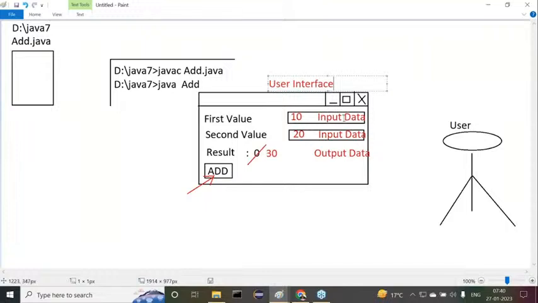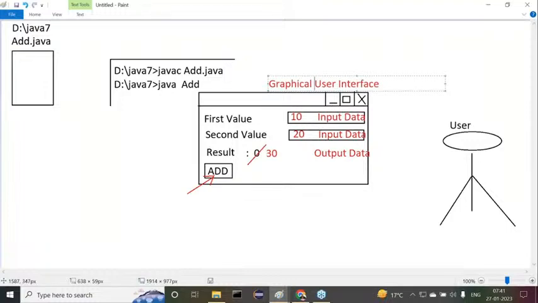This user interface is supporting which type of data? It is not supporting only character data. It is supporting the data through graphical components. In these examples, only text fields have been taken. If we go for a deeper example in a GUI, we are going to provide data through list boxes, check boxes, radio buttons, different GUI components, where the data flows through graphical components. So this user interface is called a graphical user interface.